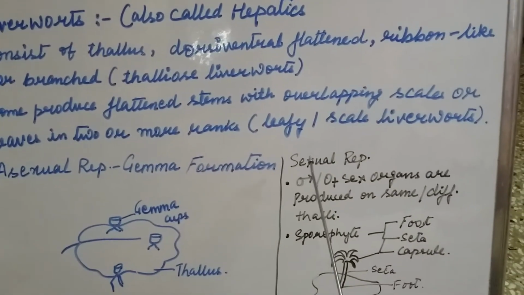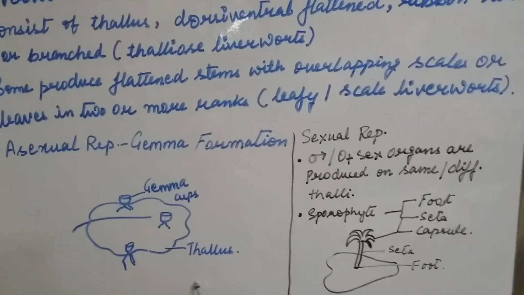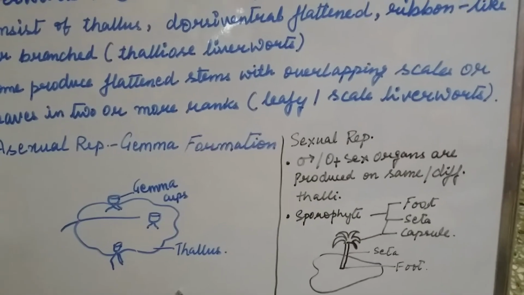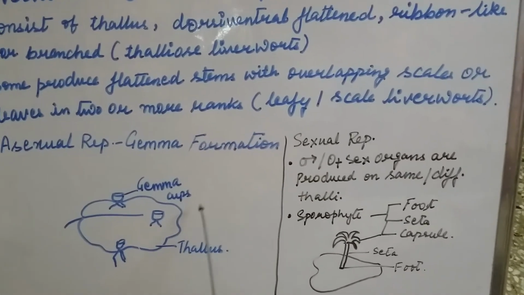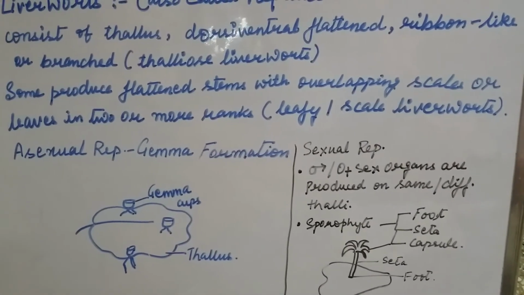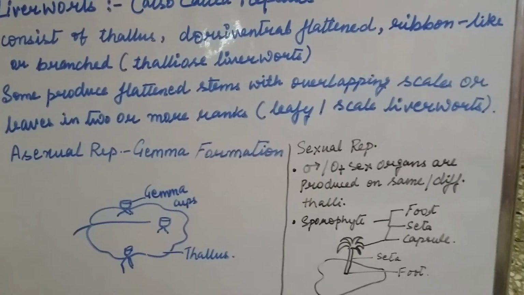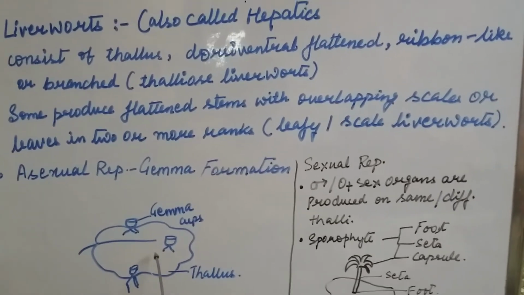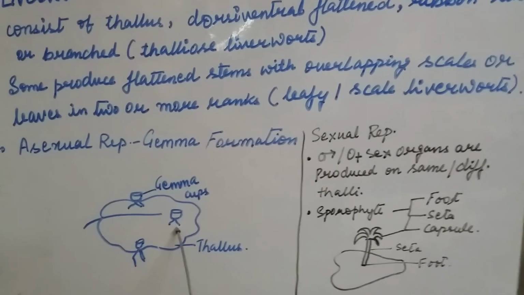Asexual reproduction takes place by fragmentation, that is, the thalli may fragment, or reproduction may also occur by the formation of specialized structures called gemmae.